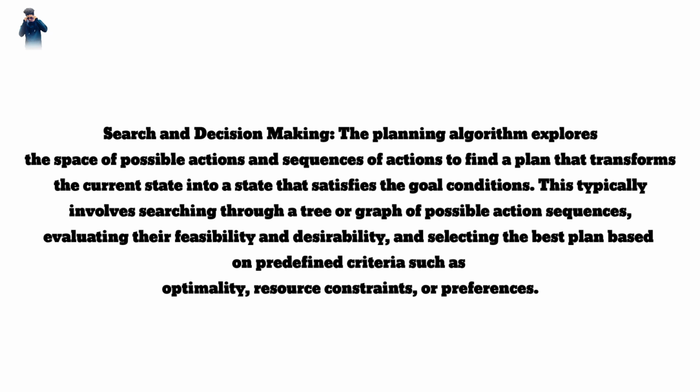4. Search and decision making. The planning algorithm explores the space of possible actions and sequences of actions to find a plan that transforms the current state into a state that satisfies the goal conditions. This typically involves searching through a tree or graph of possible action sequences, evaluating their feasibility and desirability, and selecting the best plan based on predefined criteria such as optimality, resource constraints, or preferences.